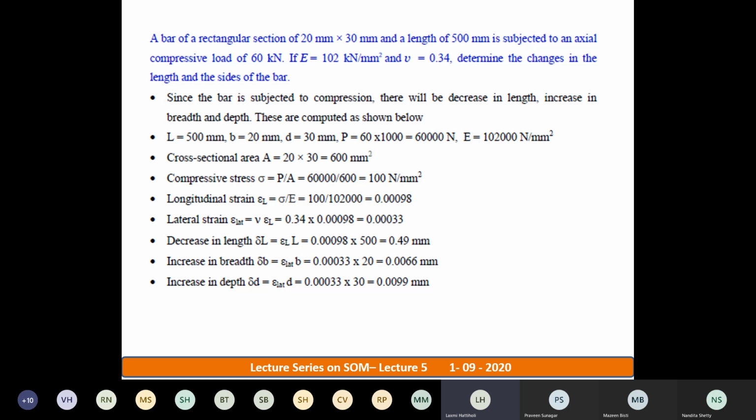And this bar is subjected to an axial compressive load of 60 kilonewton, right? For this particular problem, he has given you Young's modulus capital E is equal to 102 kilonewton per mm square, and mu is given to you. Hope you remember. Can anyone tell me what was mu, which we have studied in the previous session? It is not V, okay? It is mu. We have studied the definition and the formula for this. Mu is equal to 0.34. What is mu?